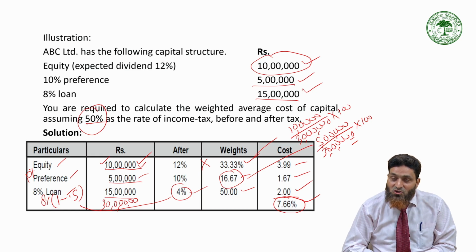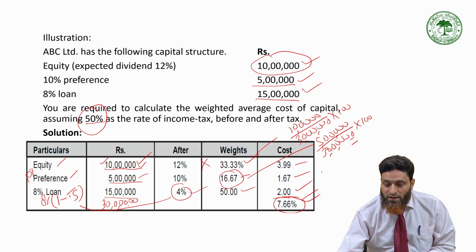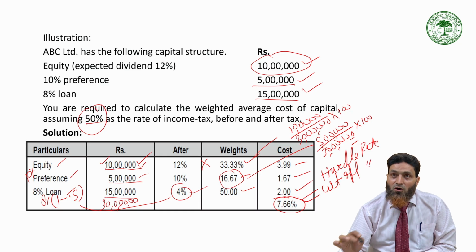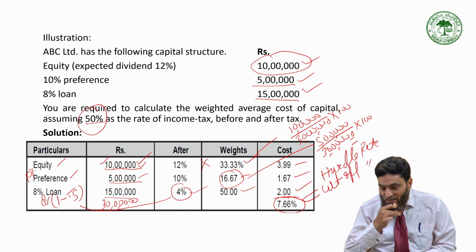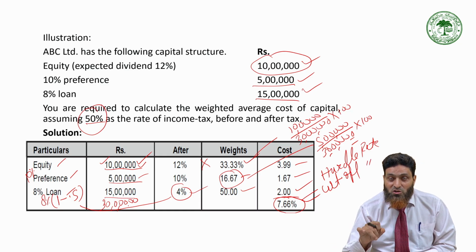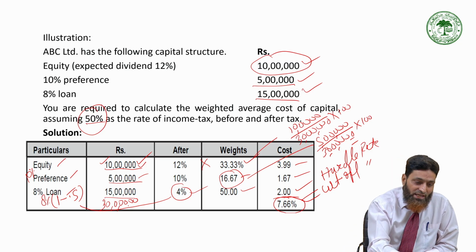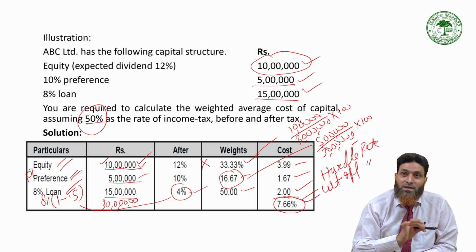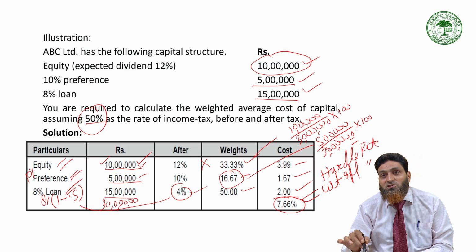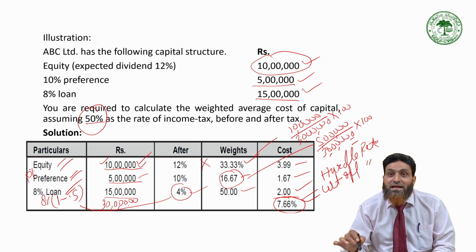So on the basis of weighted average cost, you can say this is called the hurdle rate, or this is called the cutoff rate, or this is called the actual cost of capital, because capital comprises equity, preference, and loan. So this is the actual cost of capital which is used by the company.